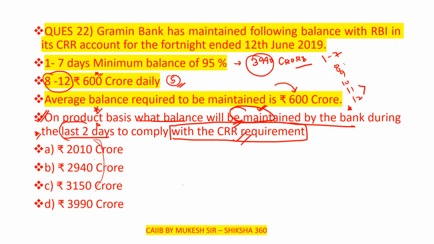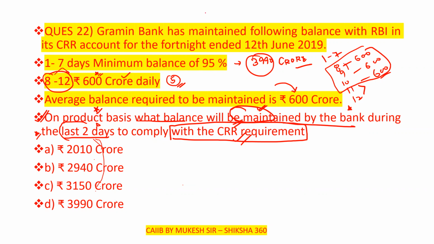Here it is 600 crore, 600 crore, 600 crore. For days 8 to 12, 600 crore daily.